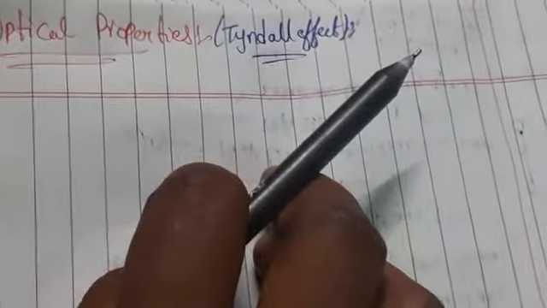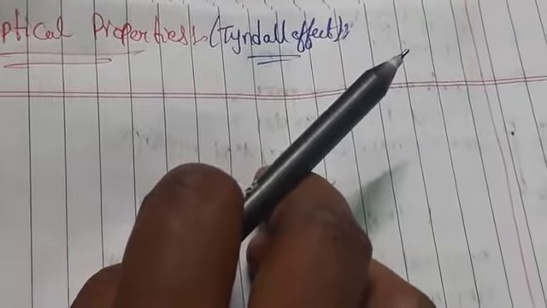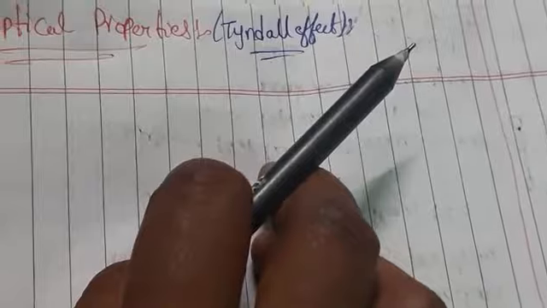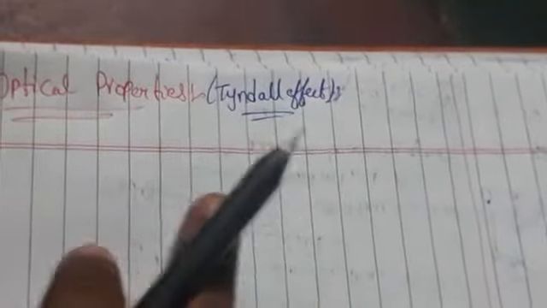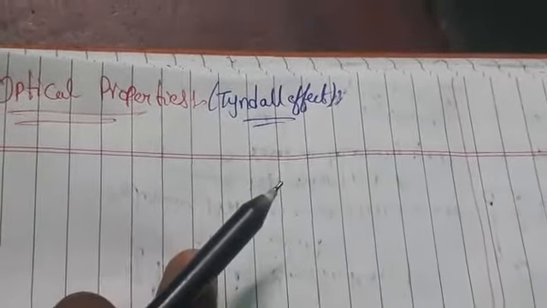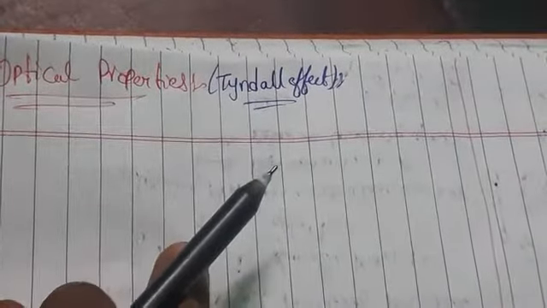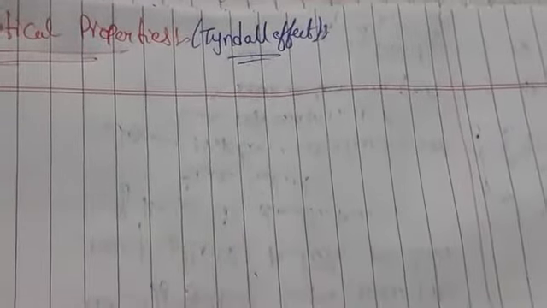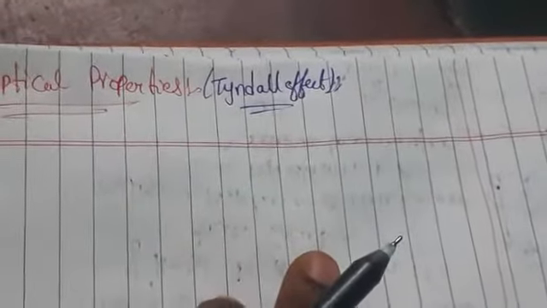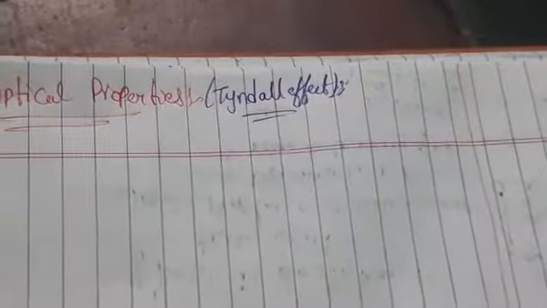Generally we say that the sky is blue and sea water is also blue. The sky and sea water are visible as blue, and also the dust particles, the cinema hall screens. So due to what is this observed? Because of the sol particles only we are going to take the Tyndall effect here. So what do you mean?